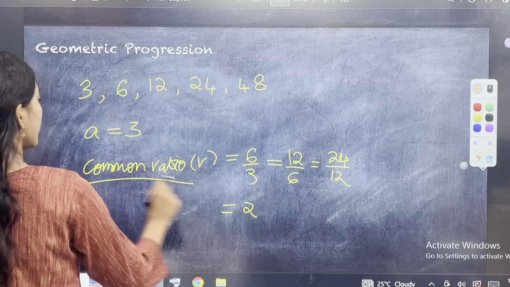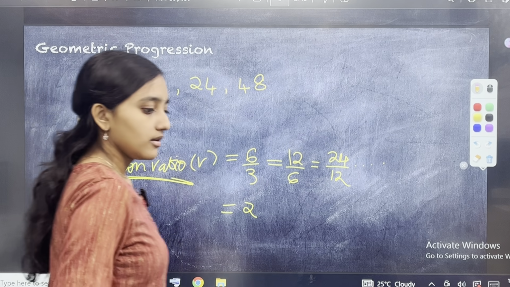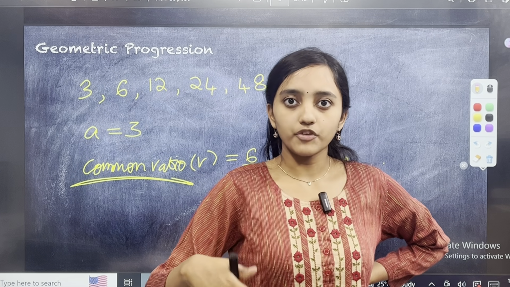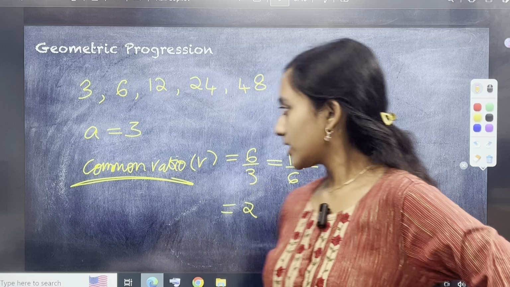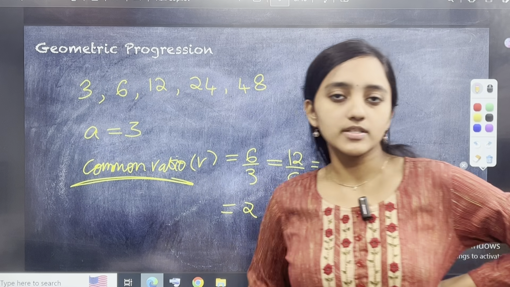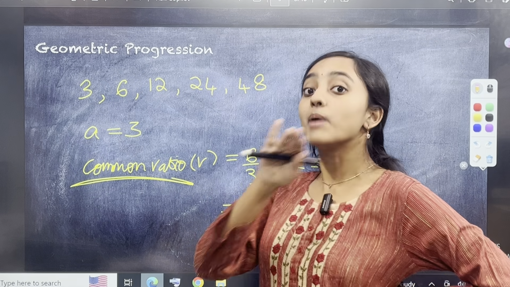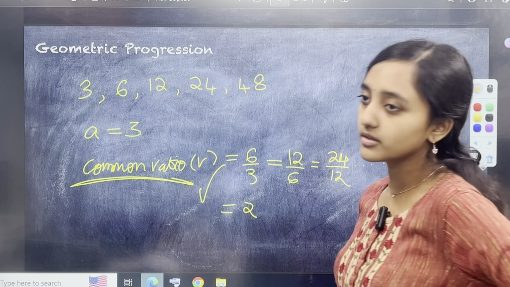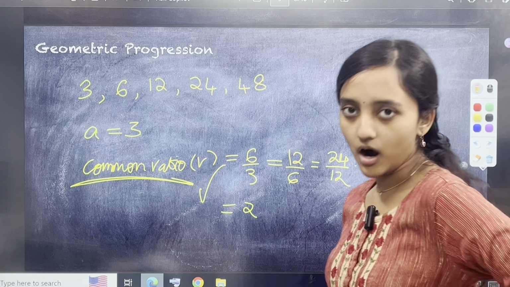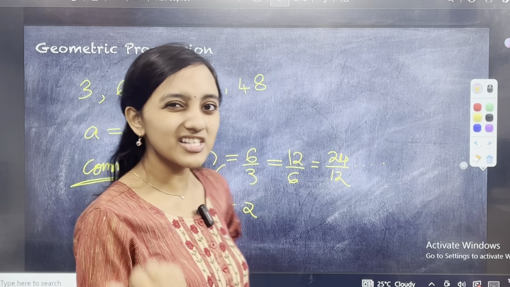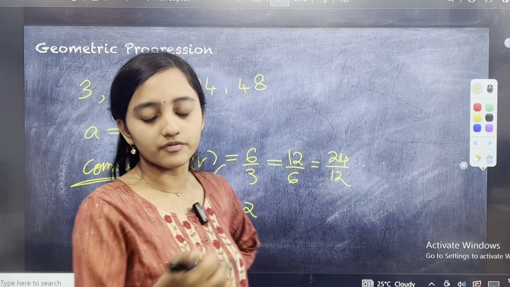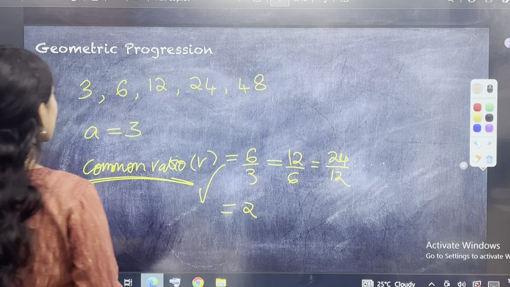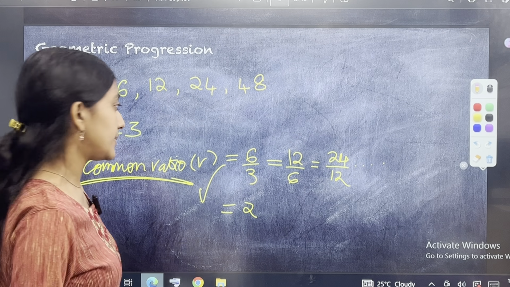So basically, common ratio means the (n plus 1)th term divided by the nth term will be the common ratio. Basically, second term by first term is equal to third term by second term. That is the common ratio, and we signify common ratio with the symbol R. Common difference, common ratio: R for ratio, D for difference, it's the same thing. Okay. Now what will be the nth term of a GP?